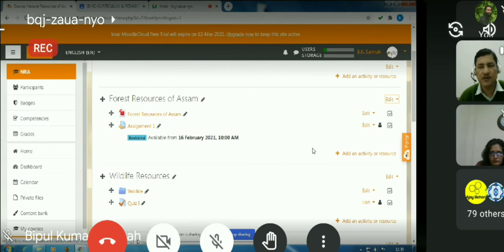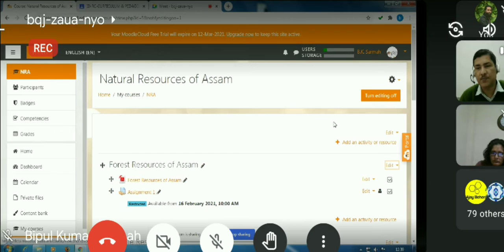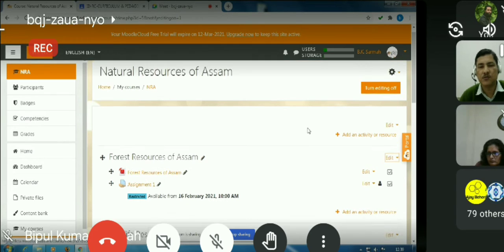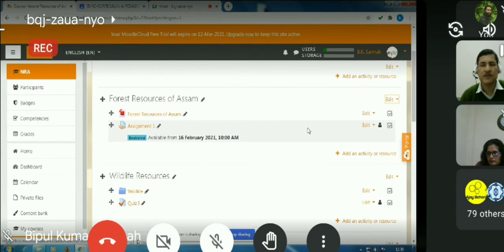Then you see that there are more edit buttons. And I am repeating, all these edit buttons will appear once you click turn editing on. You have to click turn editing on so that these edit buttons appear. Then we have 2 more edit buttons. These edit buttons are for the individual resources or